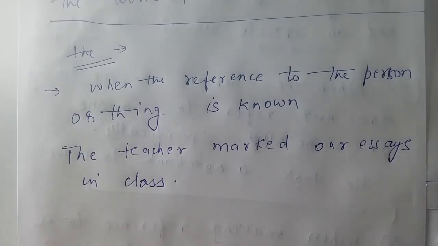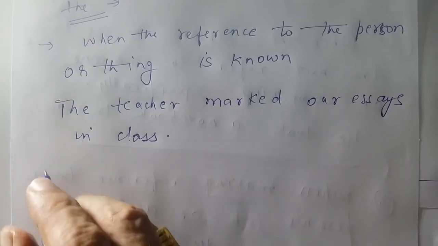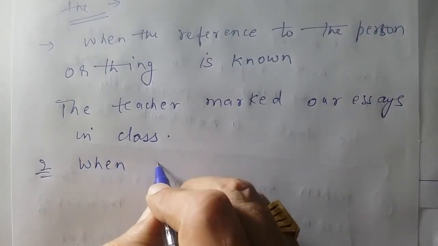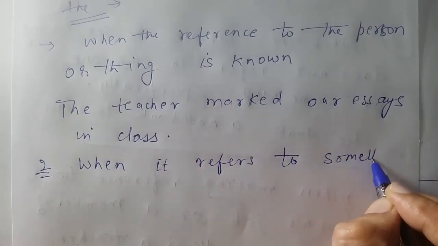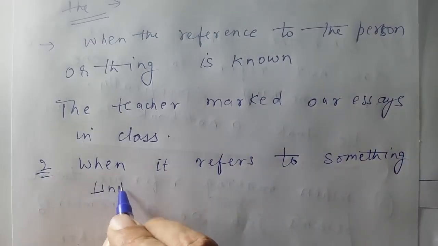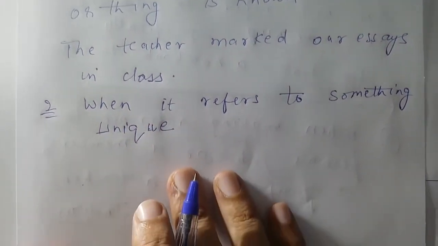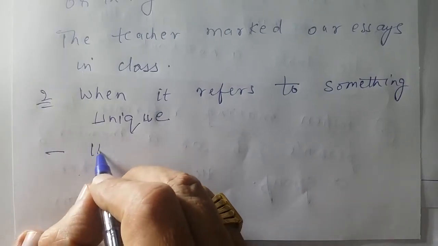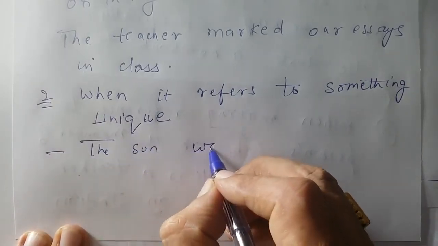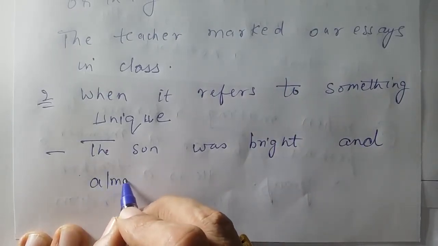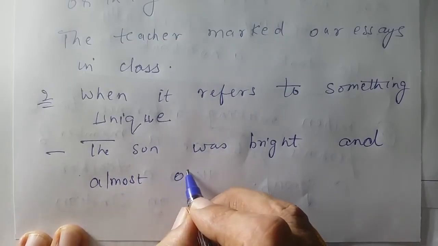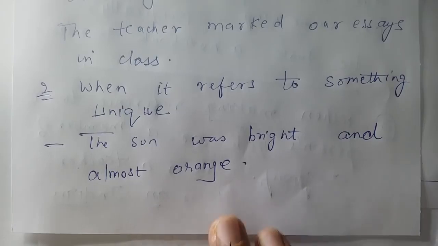Second thing, the main thing, remember this one. When it refers to something unique, the sun was bright, and almost anything you can add. Orange. Check this out. So in this way, when there is a reference to something known, then we can use the.